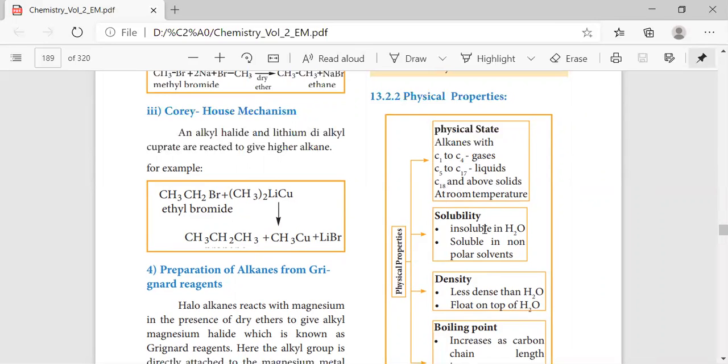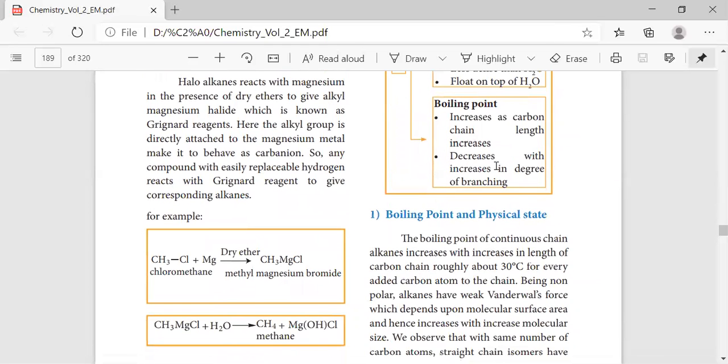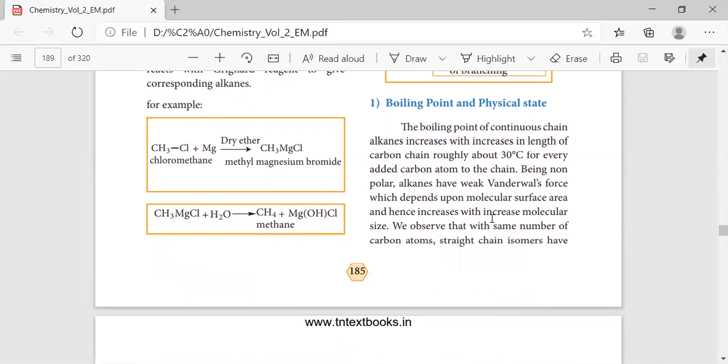Solubility: it is insoluble in water and soluble in non-polar solvents. Then density: they have less density when compared with water, and they float on top of the water. They are immiscible with water. Then boiling point: it increases as carbon chain length increases. It decreases with the degree of branching.